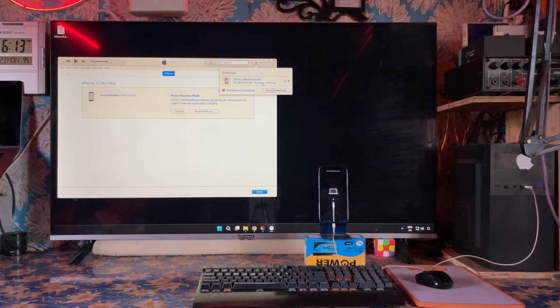We have to give 6 minutes to complete the download here. Then we cannot do anything, guys. Here what we can have, nowadays, I don't know what's wrong with 3uTool in particular, it's giving an error.